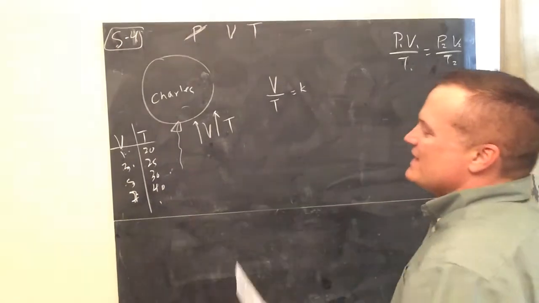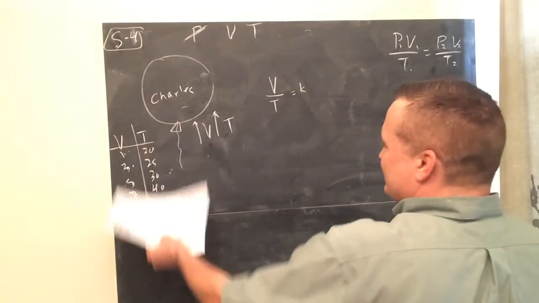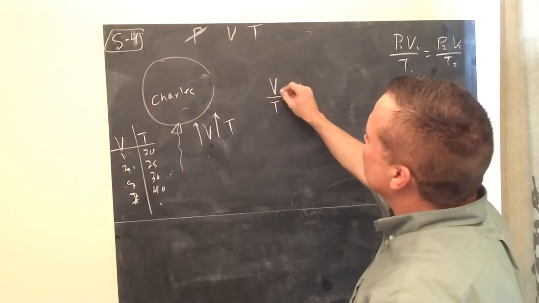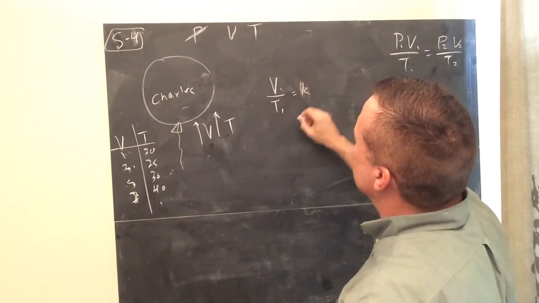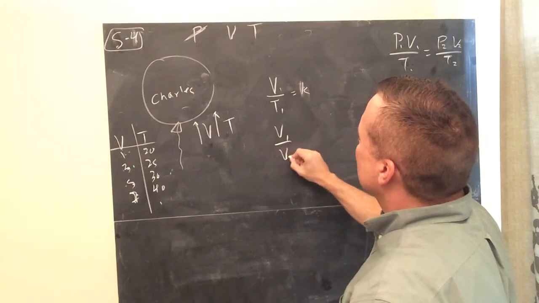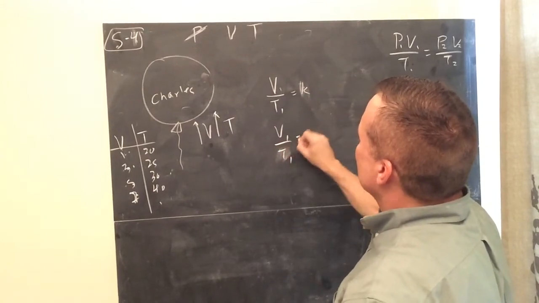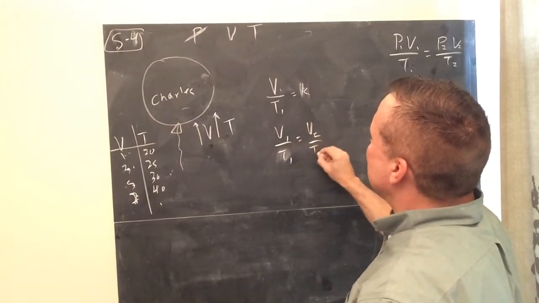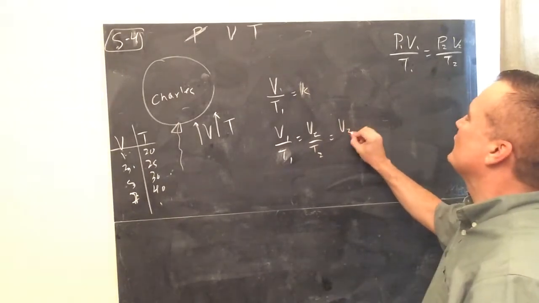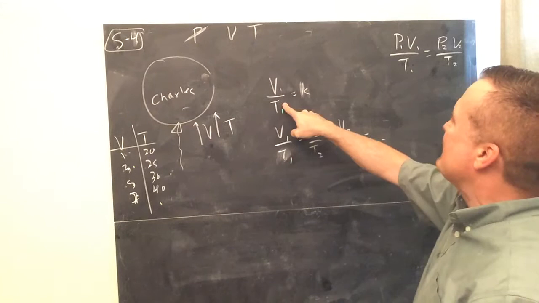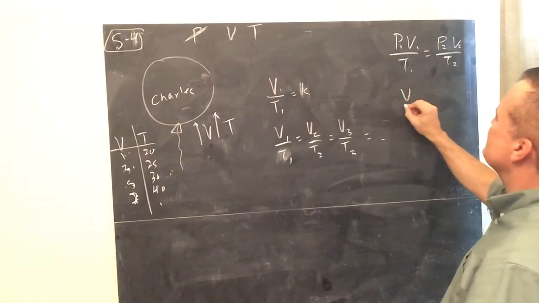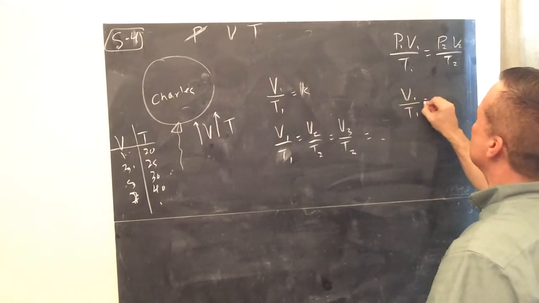But anyway, let's just say that if you did that with data, if you take the first volume divided by the first temperature, it will equal a constant. That means it will equal the second volume divided by the second temperature, or the third volume over the third temperature, and on and on forever. So that's where we get the equation for Charles' law.